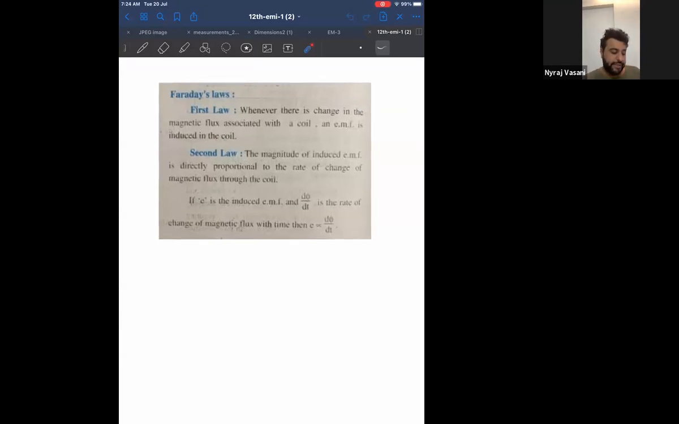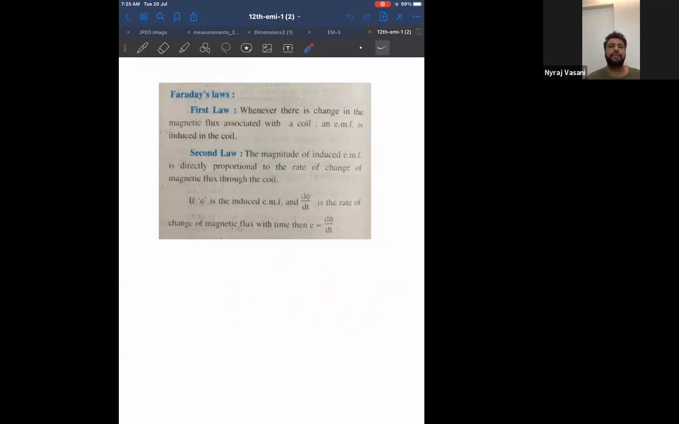He said that if I change the flux in a coil, an EMF will be induced. Now, the second law states that the EMF that is induced is directly proportional to the rate of change of flux. Meaning, if I change more flux, I will get more EMF. If I change less flux, I will get less EMF. And if I don't change the flux in a coil, I will not get EMF at all.